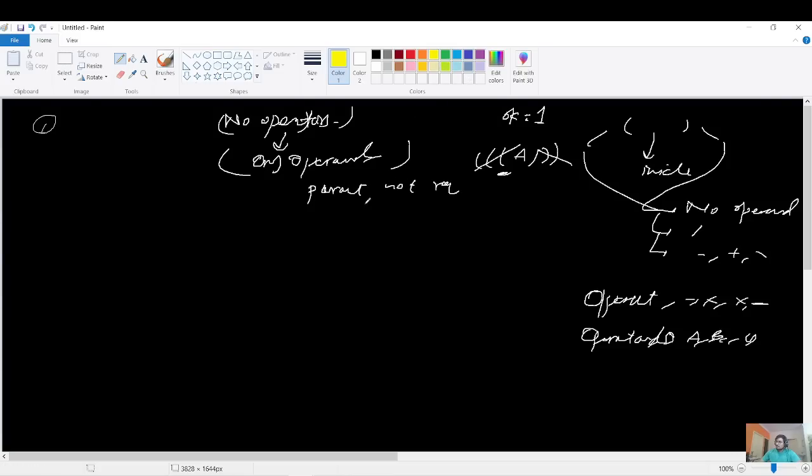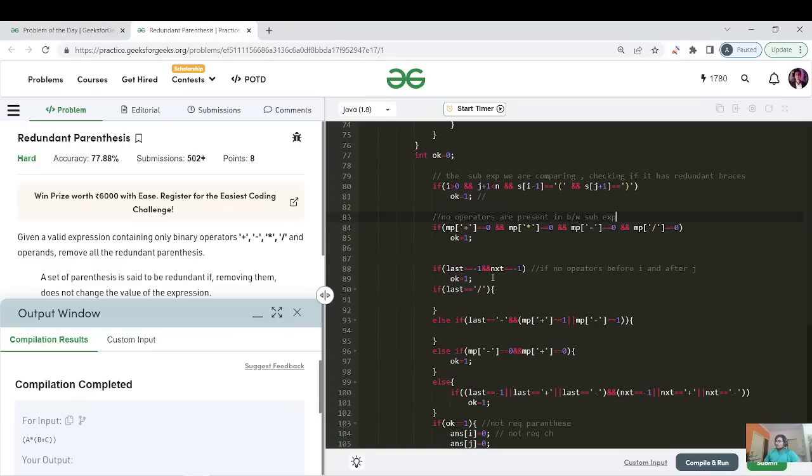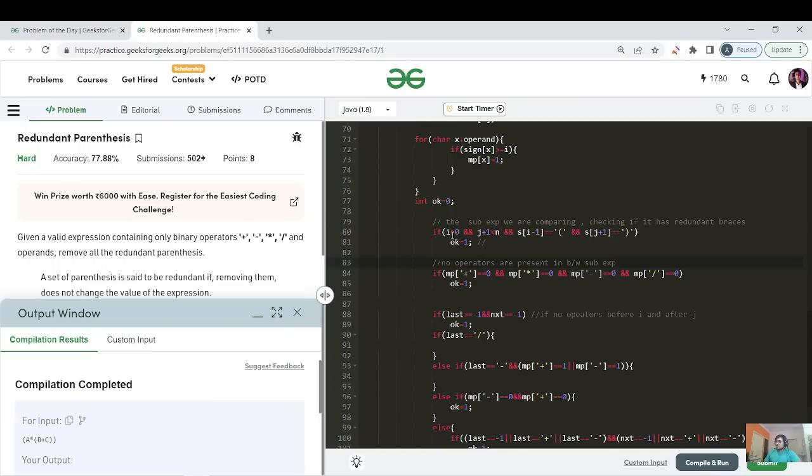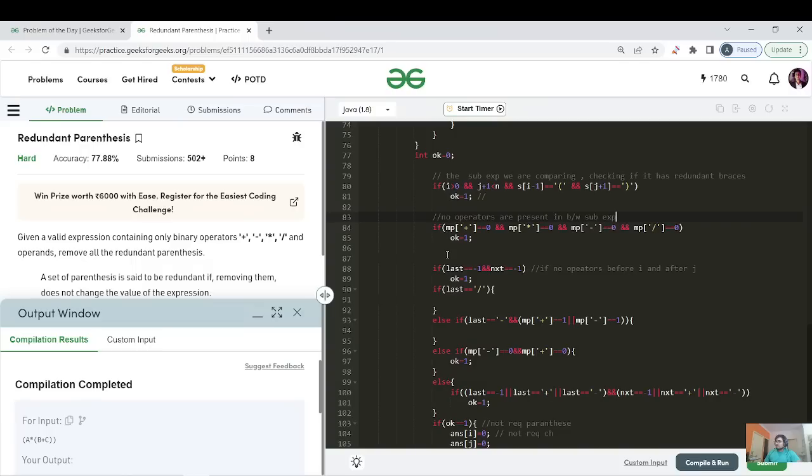Let me change the color. And I have made that variable, so I will say that OK equals 1. So that is one if statement. Let us code this if, and then we'll proceed ahead. I've already coded everything, each and every step, but I'll explain it to you one by one, right? So yeah, that's the case.